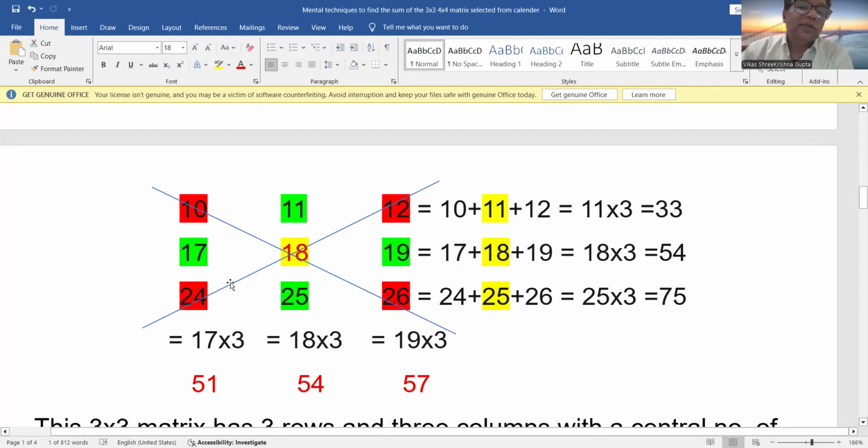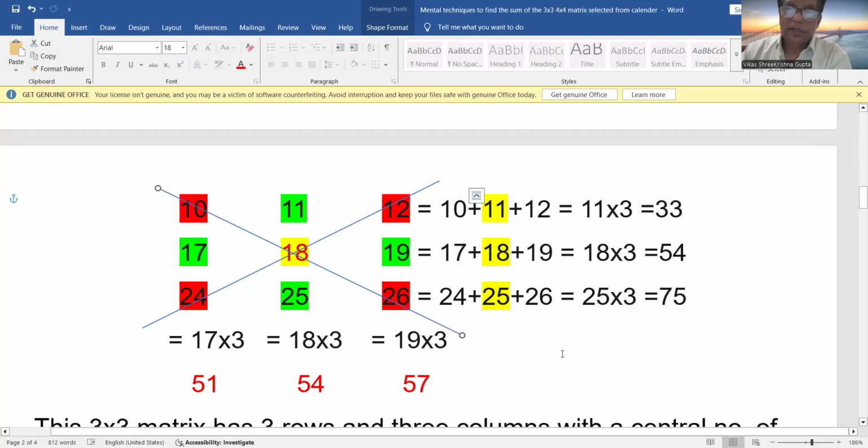And in the same way, if someone asks you the sum of the central numbers of each row and each column, 17, 11, 19, and 25, on the right, left, top and bottom, it will again be 4 times the central number, 18 into 4, 72. That means the sum of the four corner numbers 10, 12, 26, and 24 is equal to the sum of the four central numbers 17, 11, 19, and 25, and that is 4 times 18, which is 72.